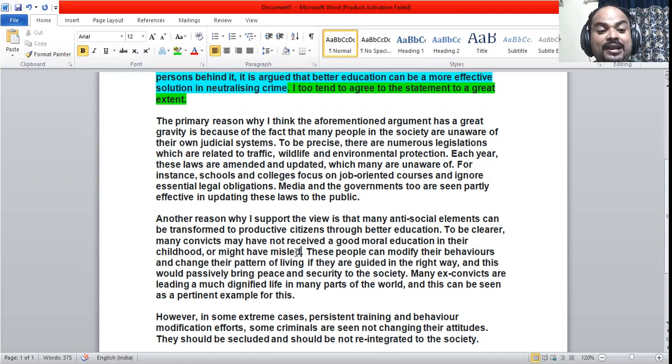Many ex-convicts are leading a dignified life. They are earning a good salary. They have their own property, their own houses, their own family. In many parts of the world, they are successful persons who were once ex-convicts. This is a pertinent example. So if better education, behavior modification training, and moral education are given, they can be transformed into new individuals, productive citizens.